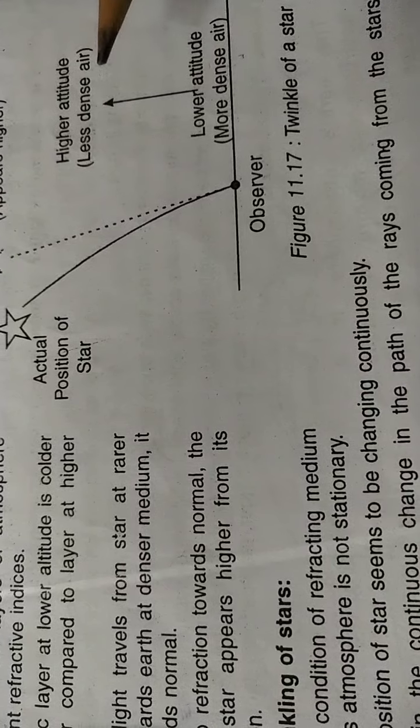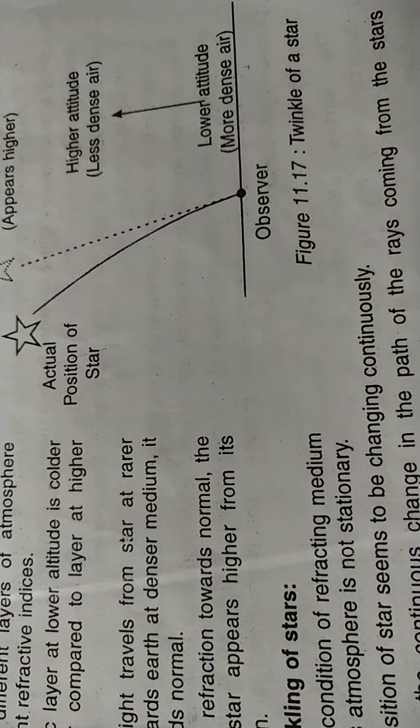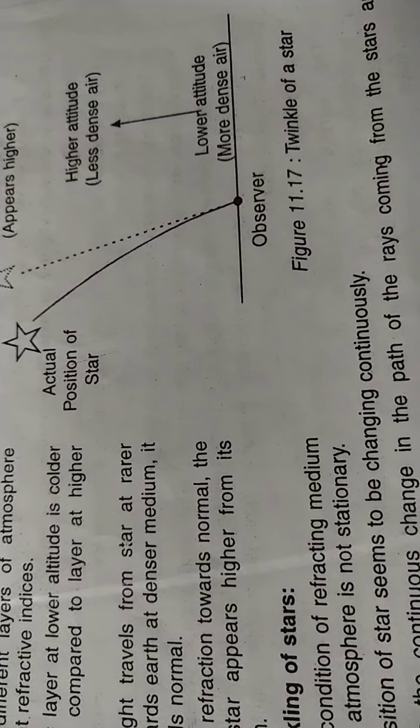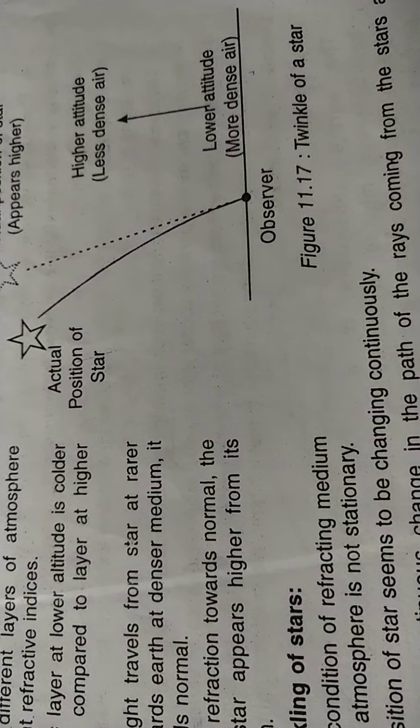So the observer is in the denser level, and when we are seeing toward the star side at higher and higher levels, it is a less dense level, right?